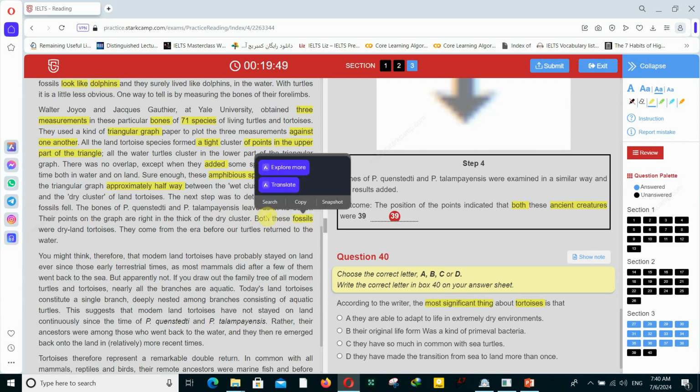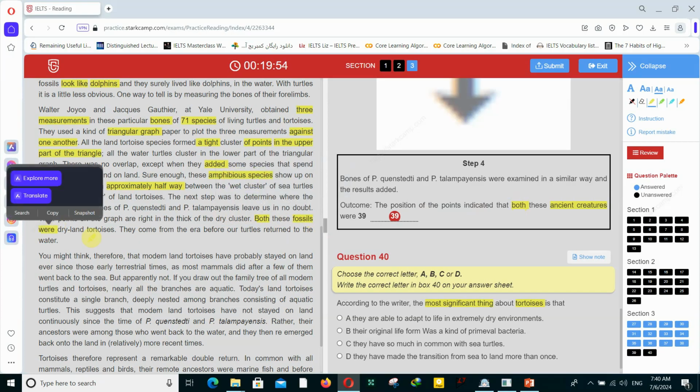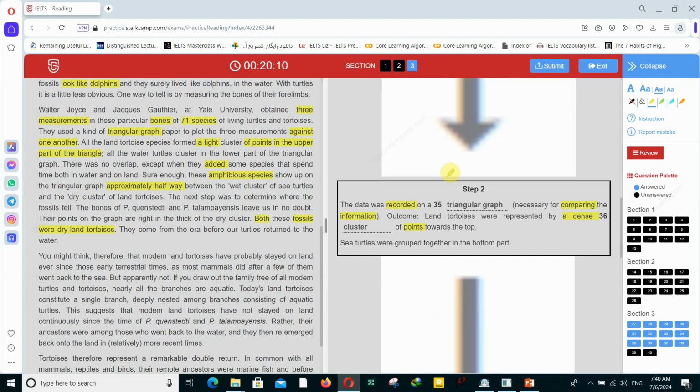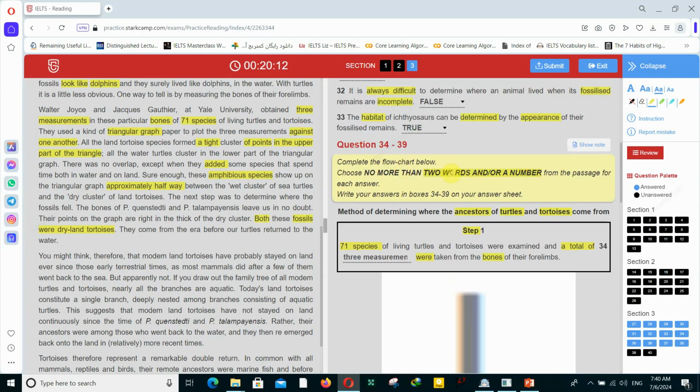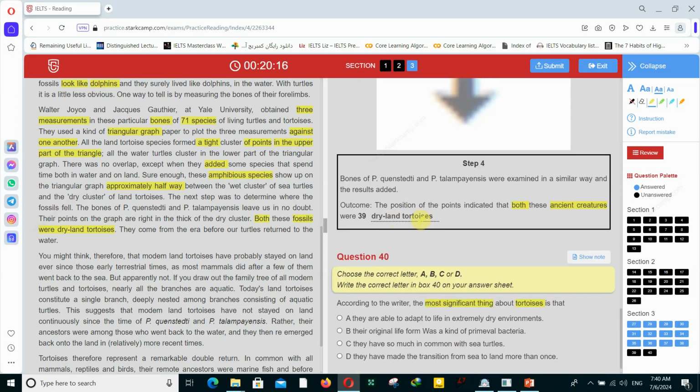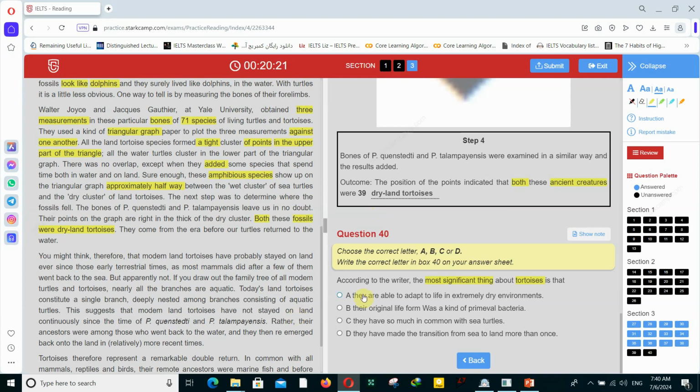Both is the main keyword. Both these fossils were what? Were dry land tortoises. Dry land, actually here, be careful. Dry land with a hyphen is just one word, and tortoises is another word. So you're still on that hint that you have to use no more than 2 words. It's not 3 words. It's just 2 words. Dry land tortoises. And the last question.